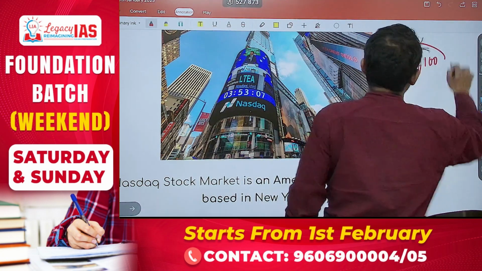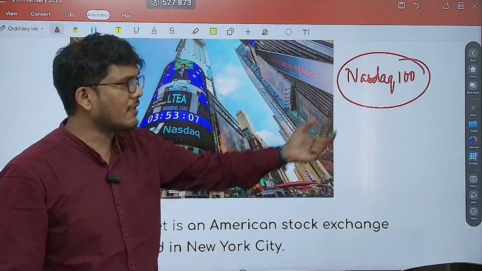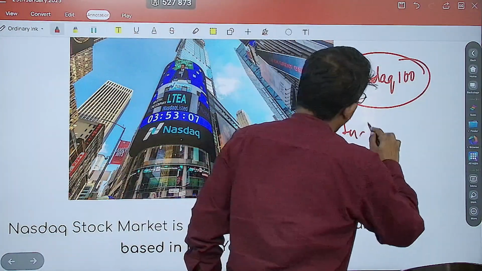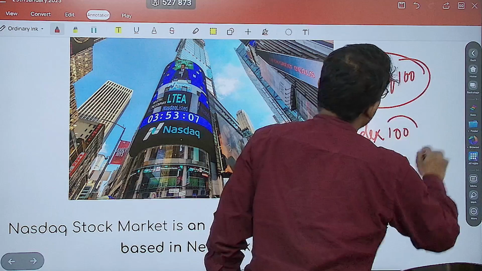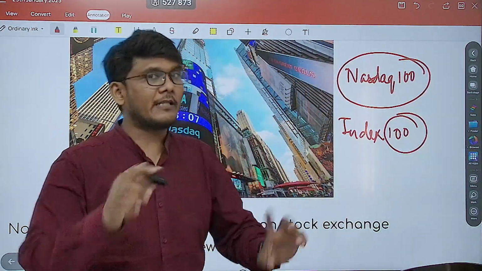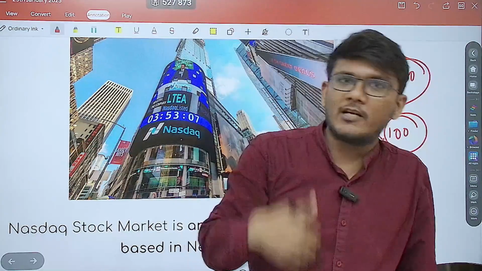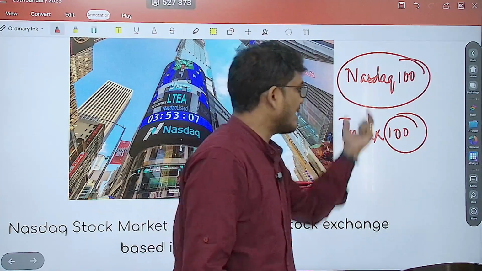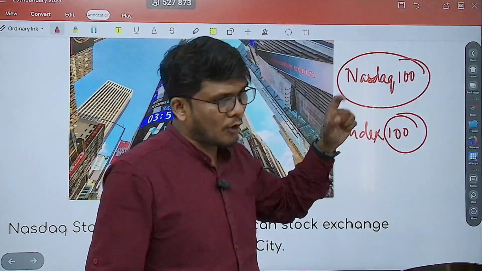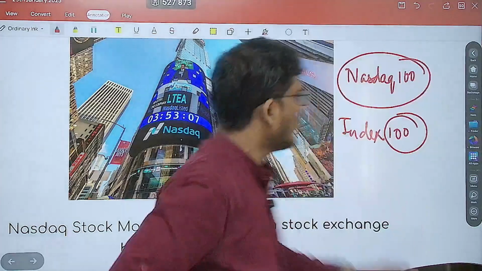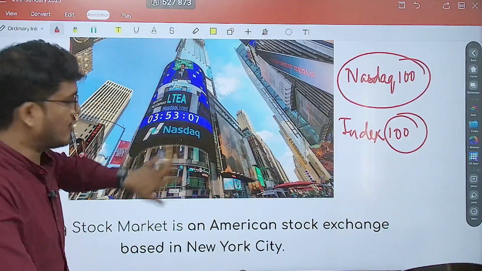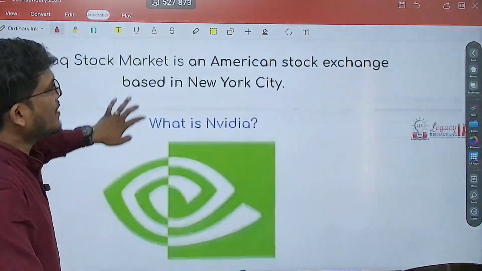So what is the Nasdaq 100? It is nothing but an index of the top 100 companies, like Nifty 50, the index of the top 50 companies in India. In the same manner, the Nasdaq 100 is the index of the top 100 companies listed on the Nasdaq stock exchange. So that has fallen by 3%.